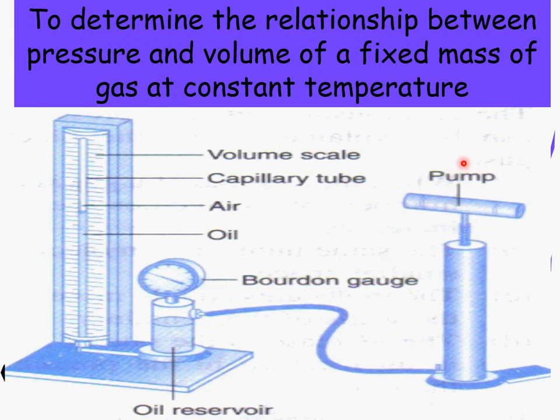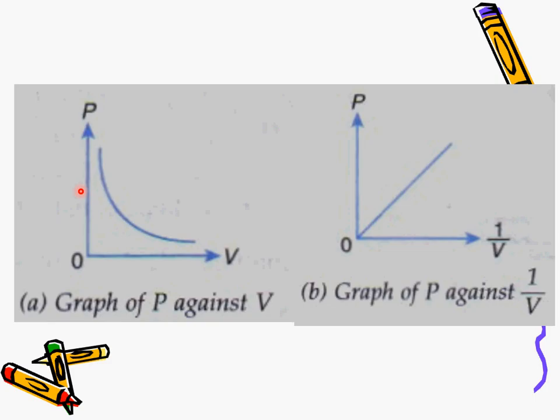So what happens if you exert force on the pump? The volume of the gas here will become smaller, and you will see the pointer of the Bourdon gauge increase. It means that the smaller the volume of the gas, the bigger the pressure of the gas. So they are inversely proportional. If you reduce the pressure, the volume of the gas will increase. So we know that the pressure of the gas is inversely proportional to the volume of the gas.